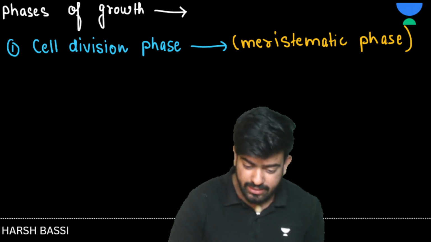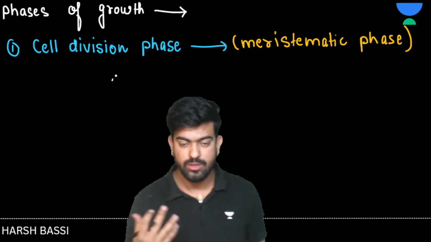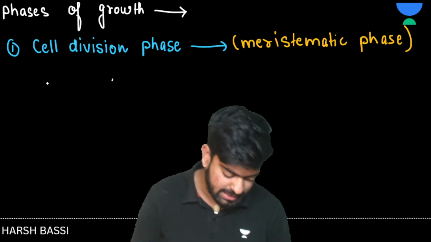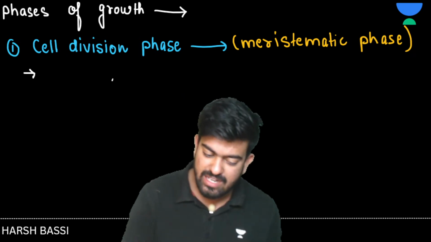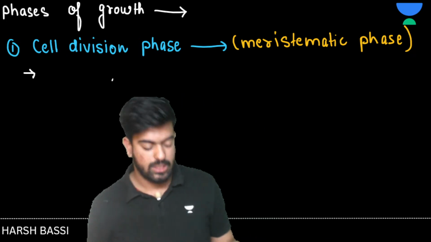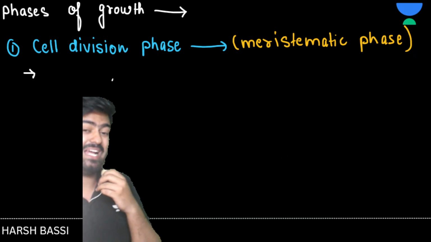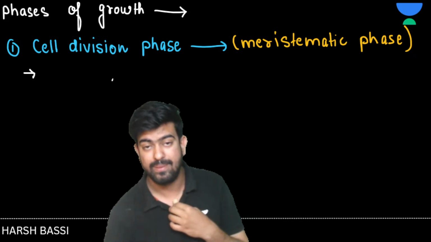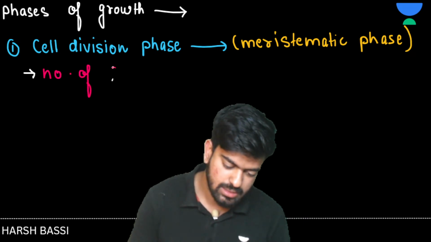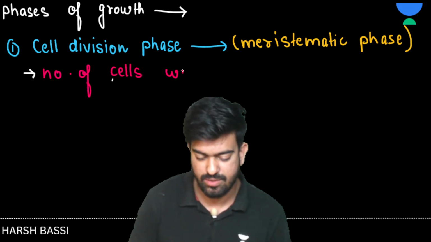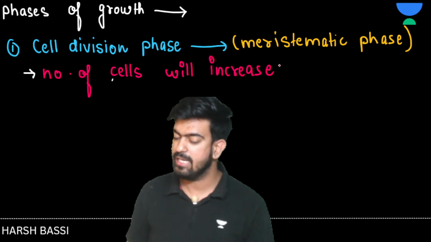Now, what are the characters of the cell division phase, or what are the characters of the meristematic phase? Number one, the cell is being divided. So what will happen, sir? The number of cells will increase, yes or no? This is known to everybody. If cell division is taking place, the number of cells will increase. So the number of cells will increase. Yes, sir.